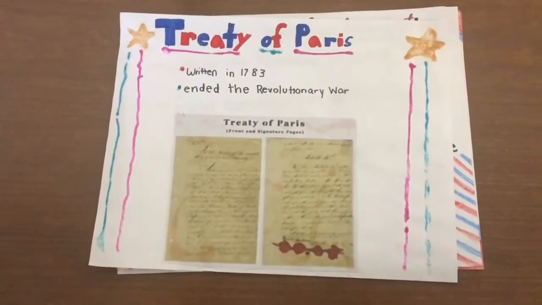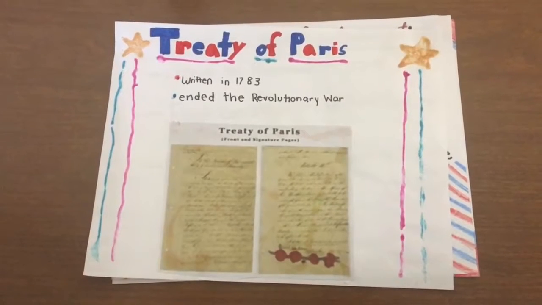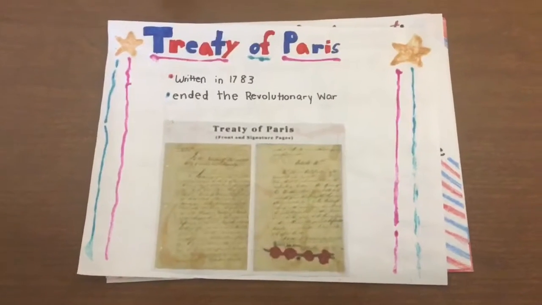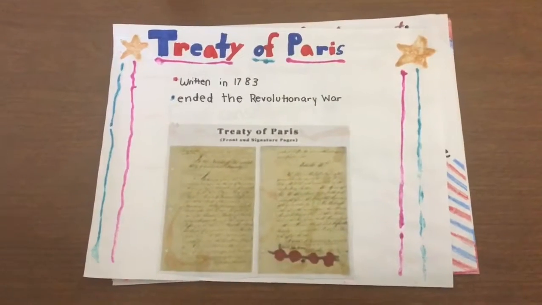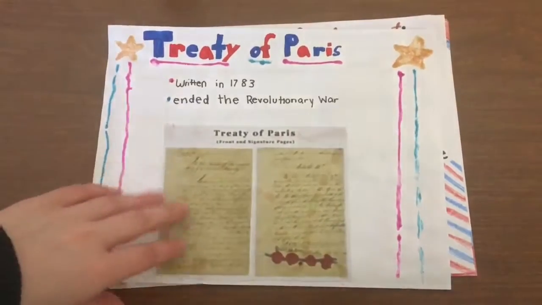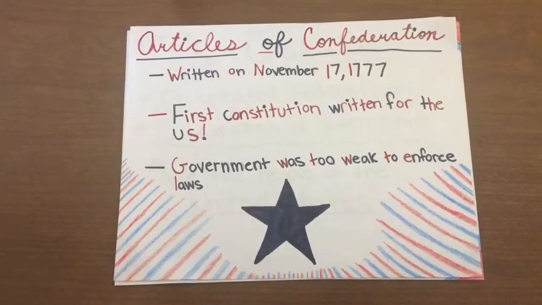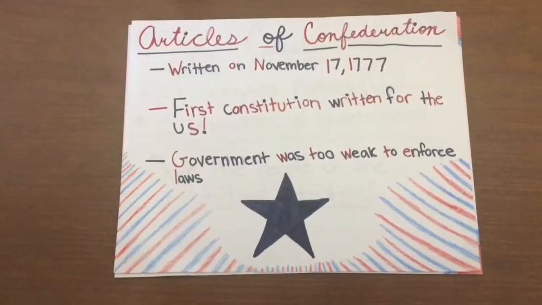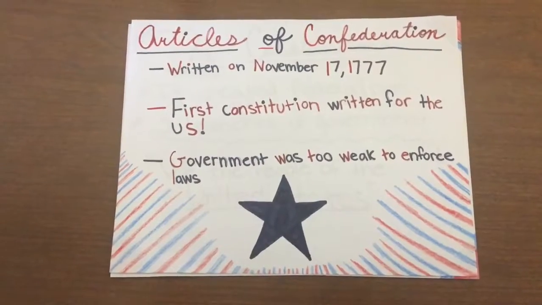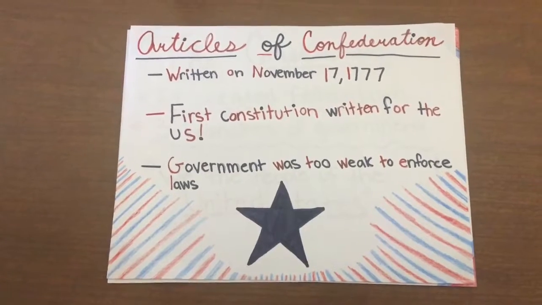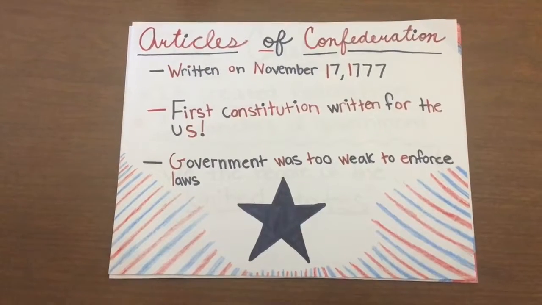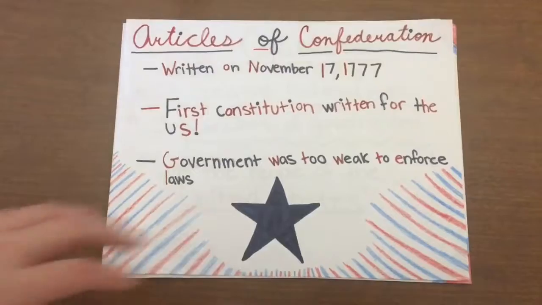The Treaty of Paris. Negotiation between Britain and America. It ended the Revolutionary War. It was written in 1783. Articles of Confederation, written on November 17, 1777, first Constitution writing for the U.S. Government was too weak to enforce laws in this writing.